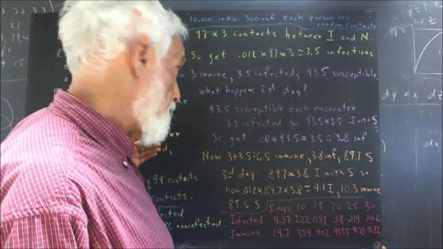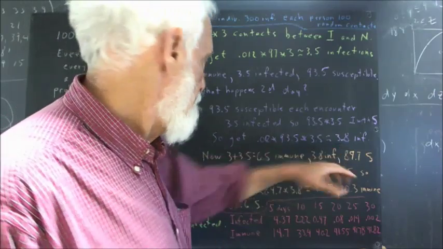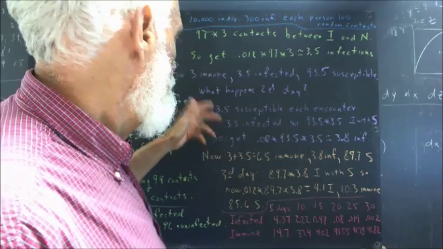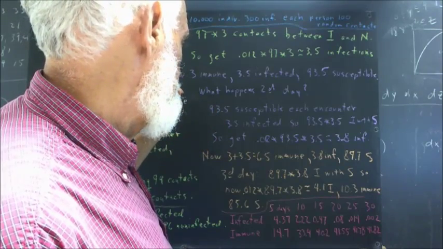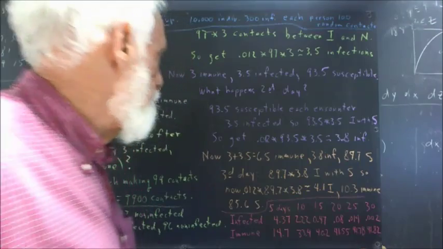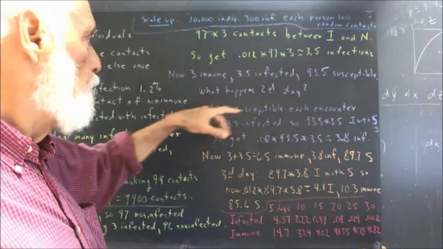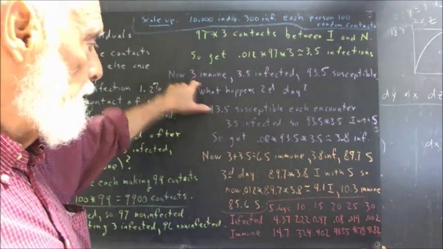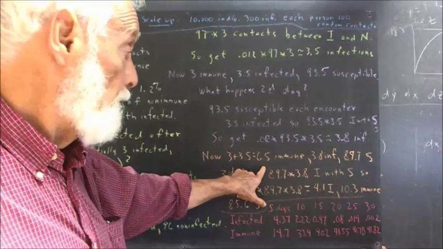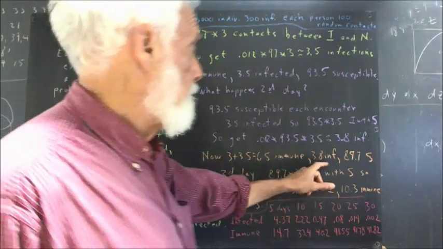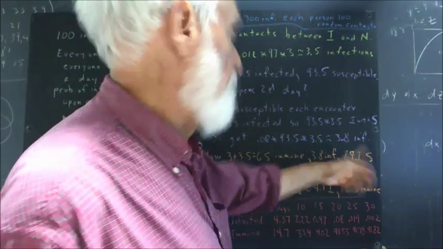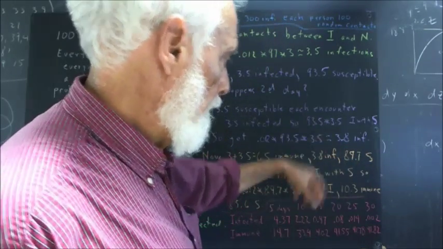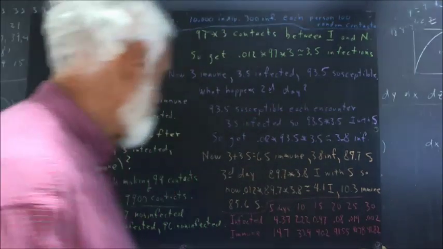But now, what do we have? Well, on the next day, we're going to have the people who were infected on the previous day, which was the 3.5, and the 3 immune people are now going to all be immune. We'll have 6.5 immune people, 3.8 infected people, and that leaves us, and you can calculate it, 89.7 susceptible people. Again, this isn't completely accurate because that 3.8 was off by 0.1, I believe.